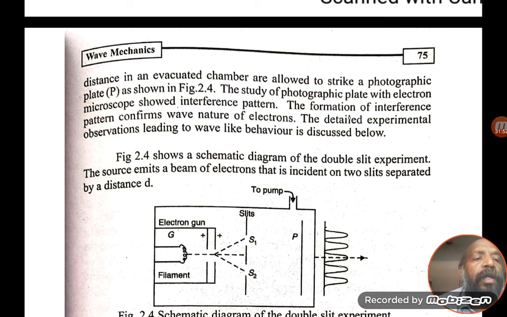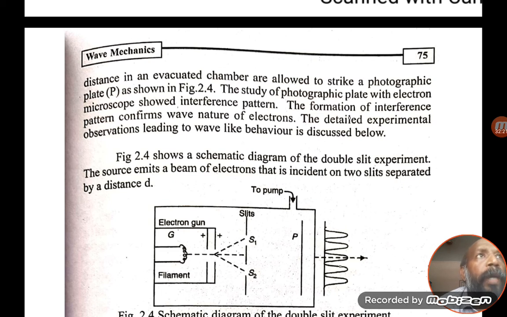When the electrons pass through the S1 and S2 slits, we can see those electrons are incident on the screen P. When you observe the screen, the electrons are accumulated at different places, not as a continuous pattern.